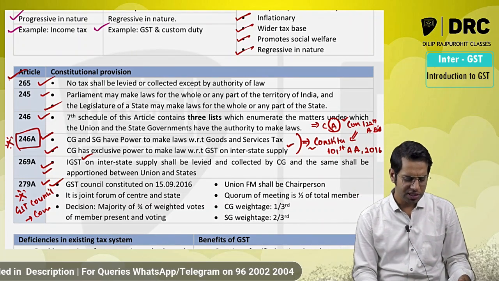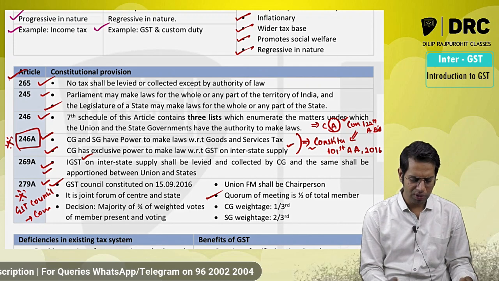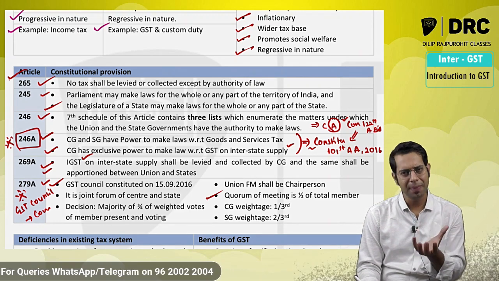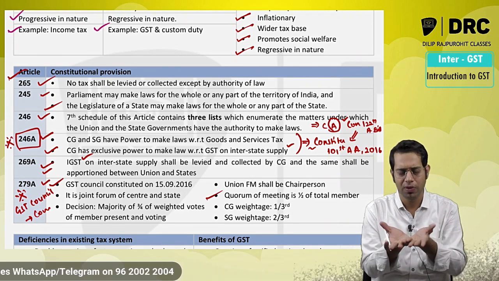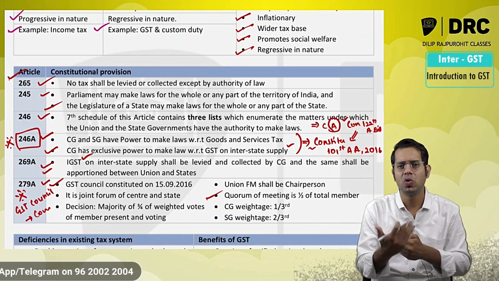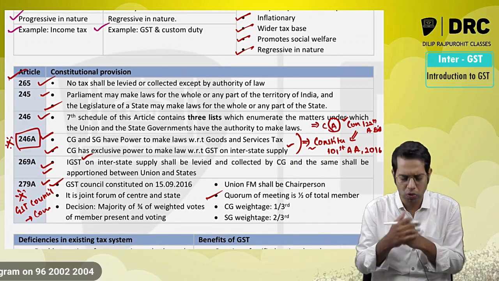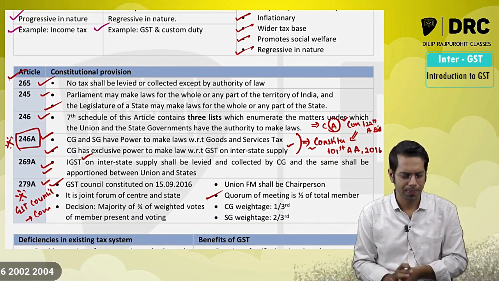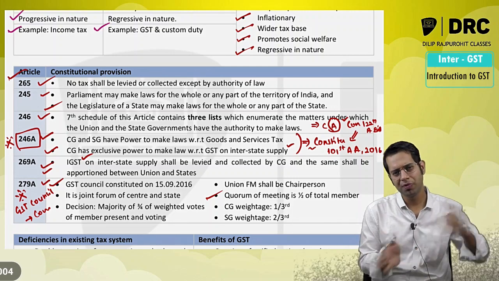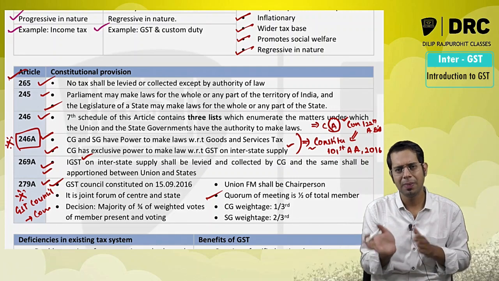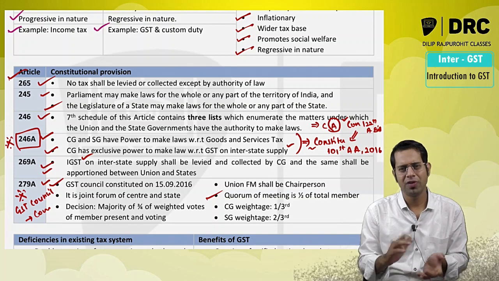Now, sir, you said the GST Council is going to give recommendations. How is it going to give a recommendation? By conducting a meeting. They will decide what different things we are supposed to do in a particular meeting. Earlier this meeting was conducted every month, but now it happens once in 45 days to 2 months.